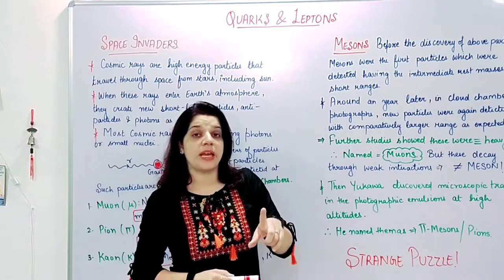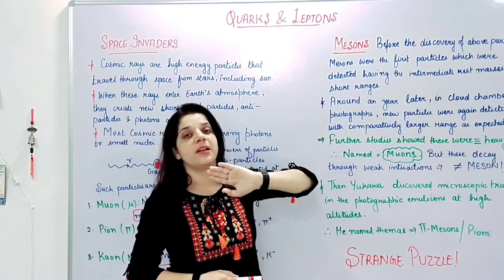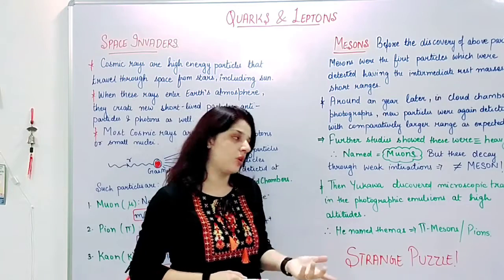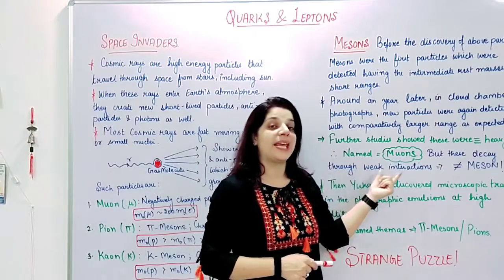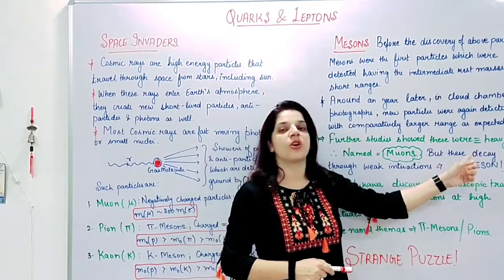But there was again a change. When mesons were studied, it was found that mesons would decay through strong interactions or electromagnetic interactions, but the muon was decaying through weak interactions. The result was that it is not a meson.